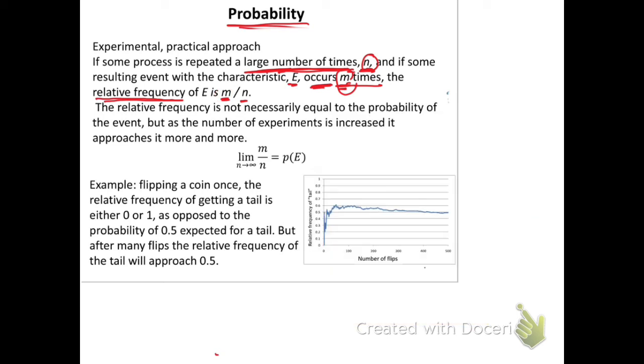So here in this example, it says flipping a coin once. I have a coin which has head and tail, and I'm flipping it once. If I flip the coin, I expect that the probability of the head is 50%, the probability of the tail is 50%, so 0.5 and 0.5, total is 1. This is the logical thing: the head has a chance to appear 50%, the tail has a chance to appear 50%. We have only two faces.